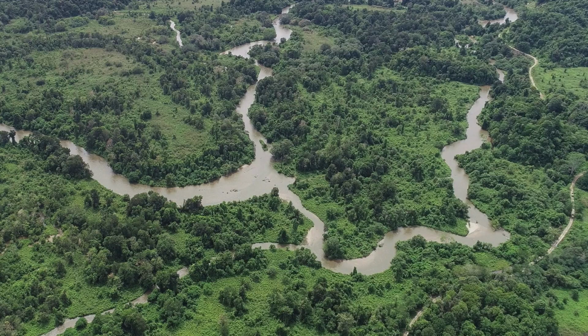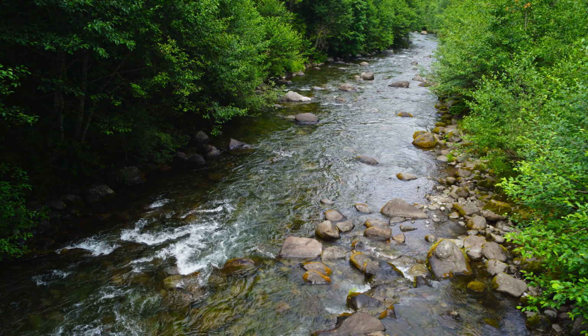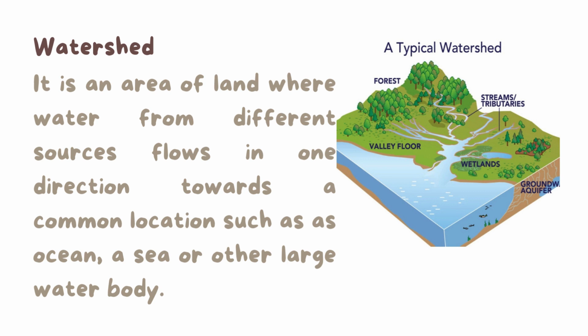Okay, as you see here, what do you see? Yes, it's an area of land where water from different sources, such as mountains, flows in one direction toward a common location, such as an ocean or sea or other large water body.